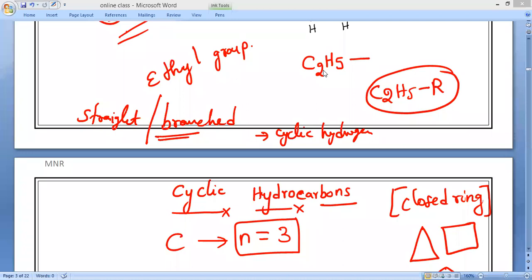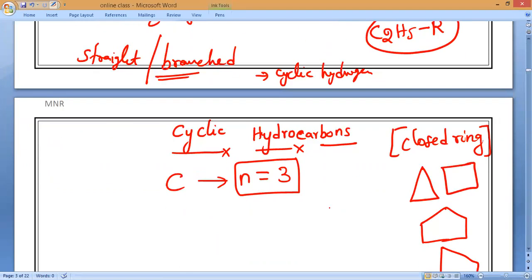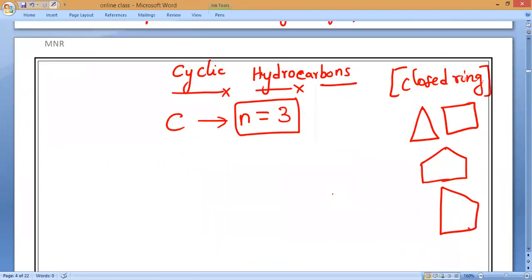Now, let us write. So here also remember, these cyclic hydrocarbons, as I told you, minimum how many carbons will it start with? Always remember, cyclic hydrocarbons start from 3. Number of carbons is 3.